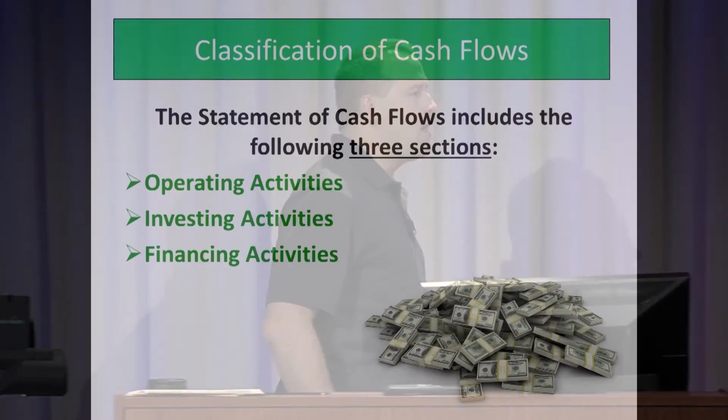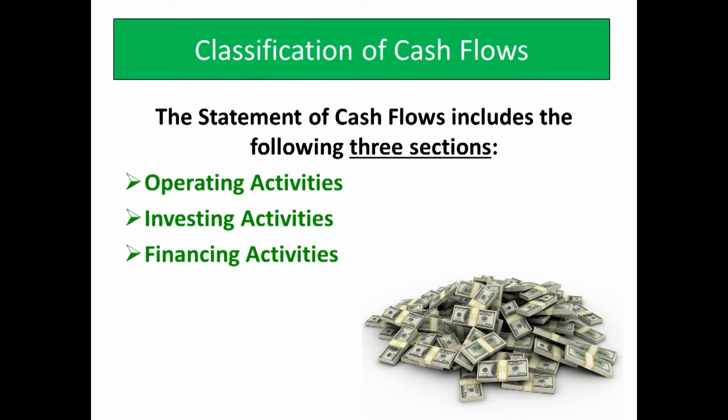All right, what I want to do now is talk about the fact that a cash flow statement has three very important sections: the operating, the investing, and the financing activities section. And our goal in this specific session is we want to start working on how you classify cash flows.